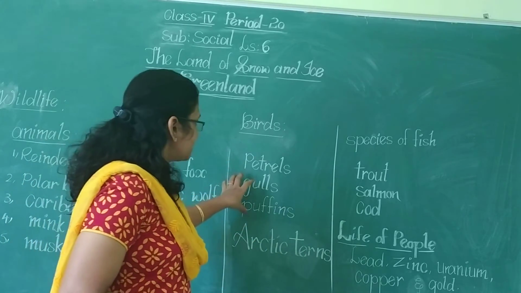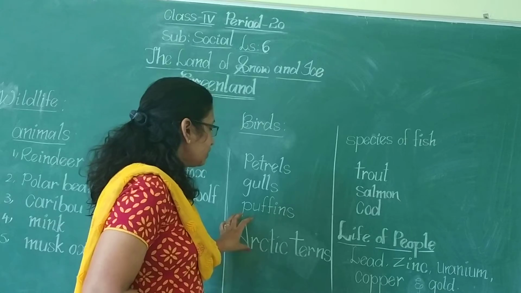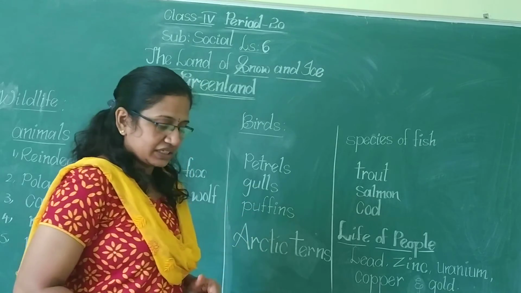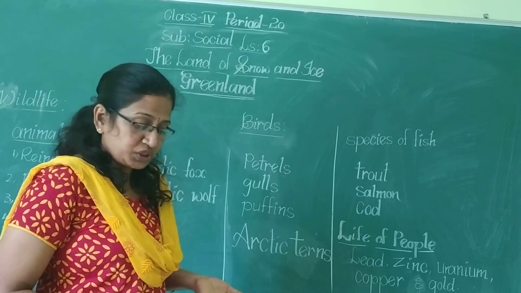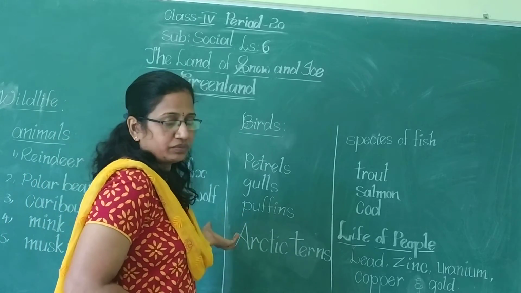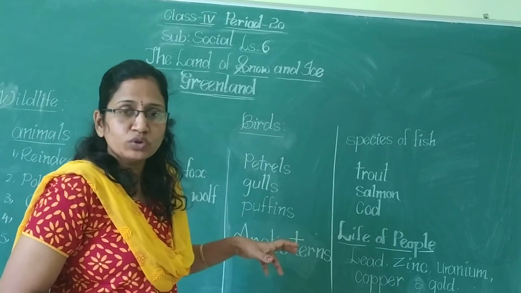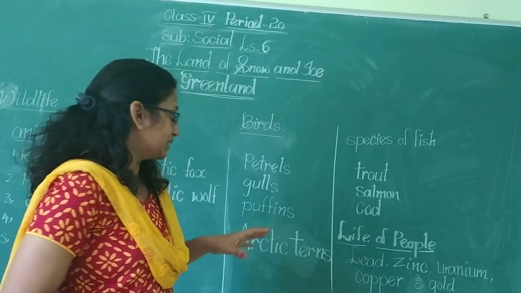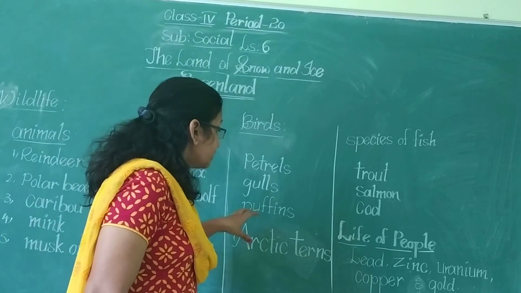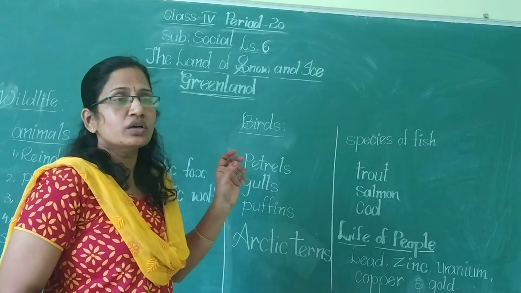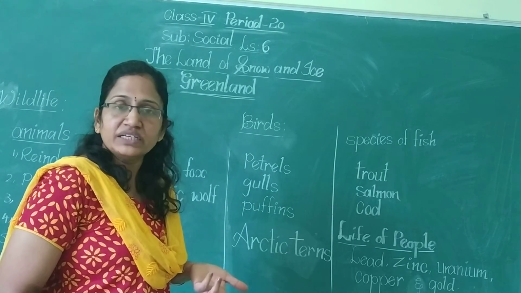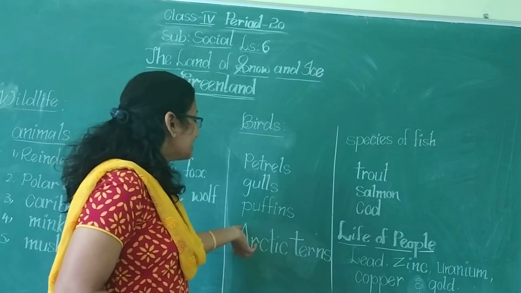So in summer season we can see it in Greenland, and in winter season it migrates to which pole, Nana? South Pole. It migrates to the South Pole in winter season. So, which bird will move from Greenland to the South Pole in winter season? Arctic terns.